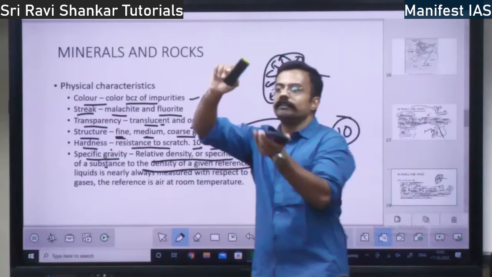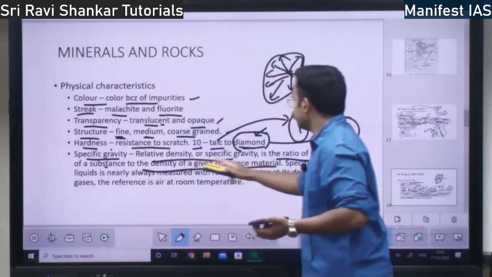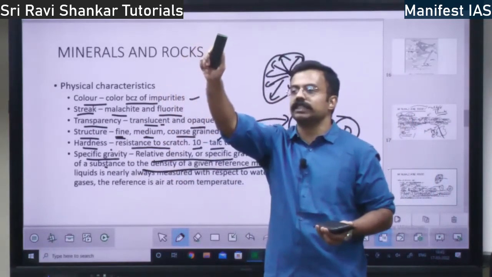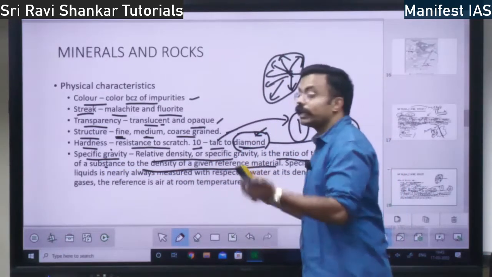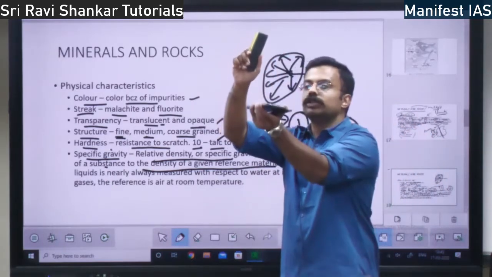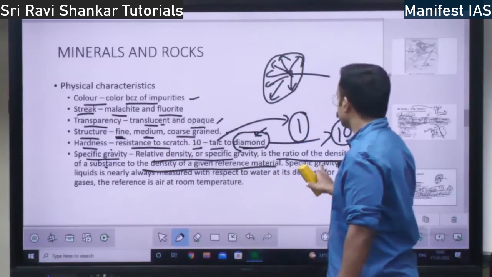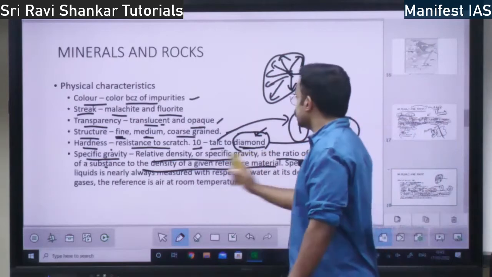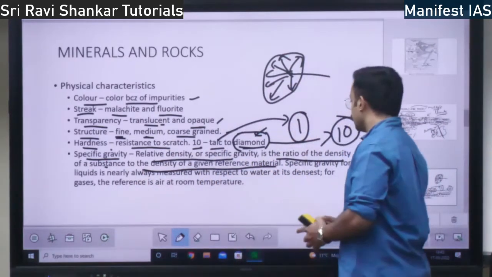What is the difference of density? Relative density is the ratio of the density of a substance to the density of a given reference material. The ratio of this density to this density is called specific gravity, right?